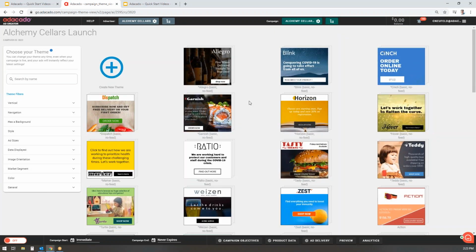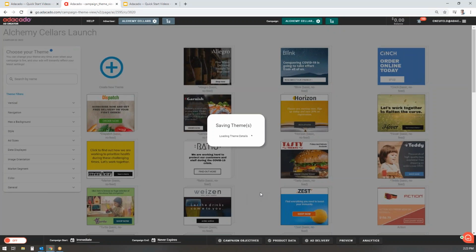And because we're building static ads, we're going to select a theme that has basic no feed in the description. I like the look of this Wizen one, so I'm going to select that one there. You'll see this gives me a pop-up as it's saving the theme into my campaign, and then it will put us into the creative editor page.